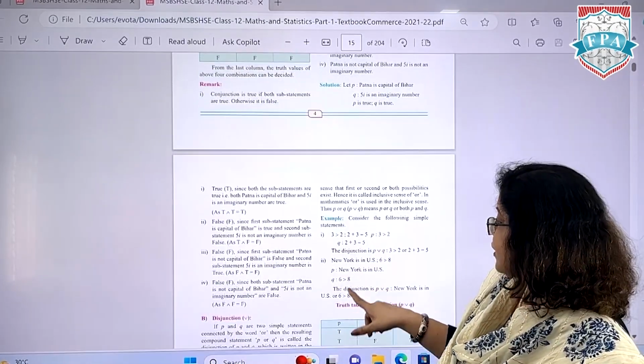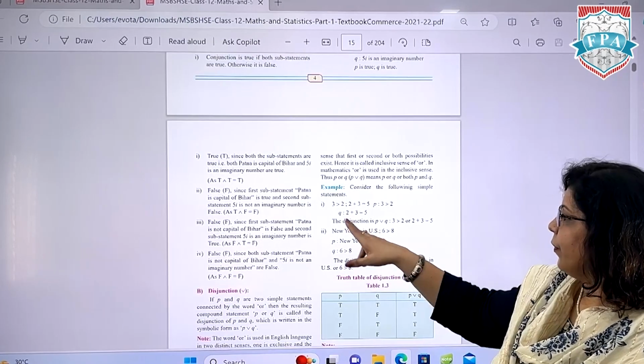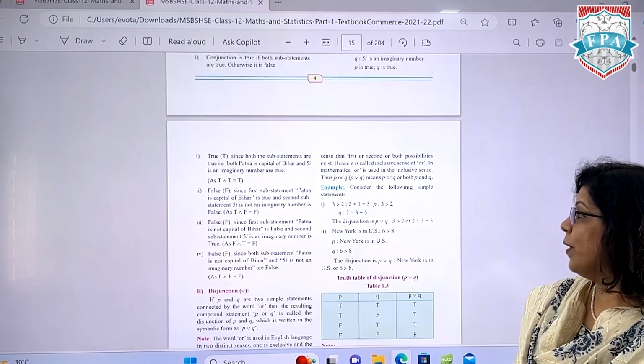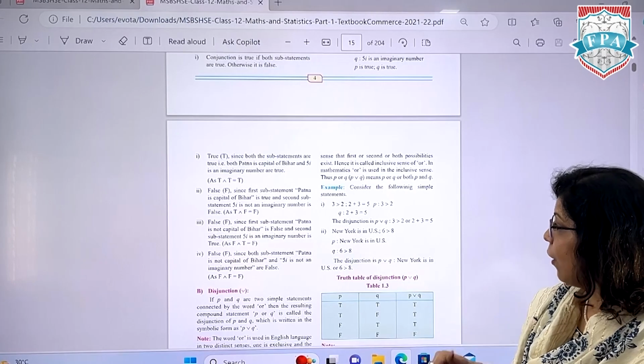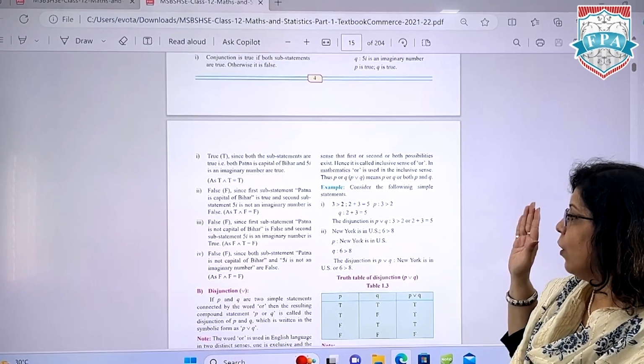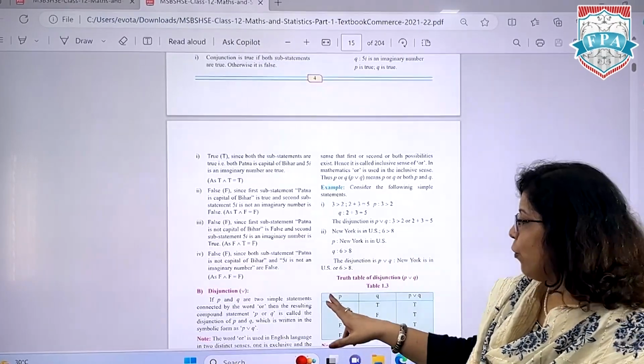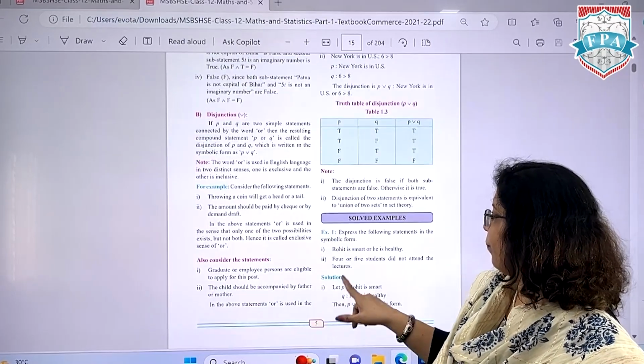Fine. Similarly, let's take another example here. 3 is greater than 2 and 2 plus 3 is equal to 5. Both the statements are true. Your disjunction also will be true. The truth value of the statement will be true now.